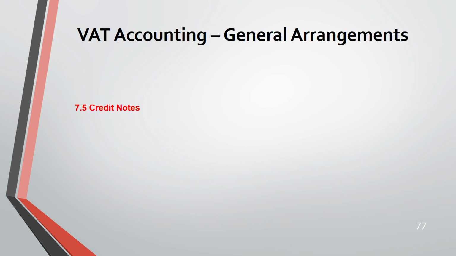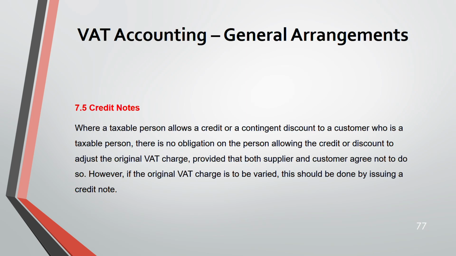Now, credit notes. Where a taxable person allows a credit or a contingent discount to a customer, contingent means based on some condition, that if you pay early, you are going to get a discount, then there is no obligation on the person allowing the credit or discount to adjust the original VAT charge, provided that both supplier and customer agree not to do so.